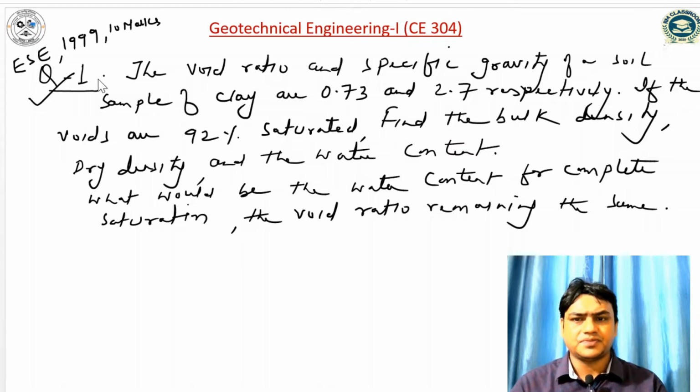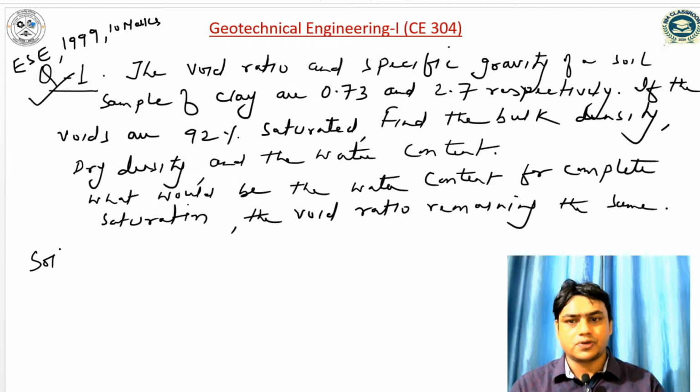This is the question I have taken. The void ratio and specific gravity of a soil sample of clay are 0.73 and 2.7 respectively. If the voids are 92% saturated, find the bulk density, dry density and the water content. In the second part, what would be the water content for complete saturation when the void ratio remains the same? This question was asked in the Engineering Services Examination 1999, and it was 10 marks.